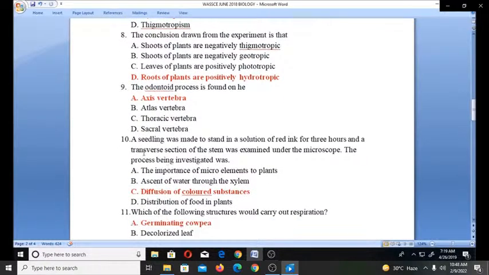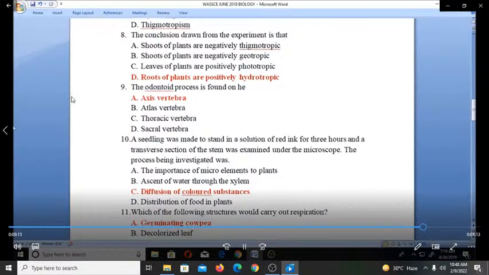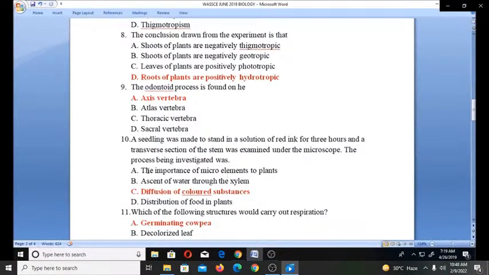Now, number 10, a seedling was made to stand in a solution of red ink for 3 hours, and a transverse section of the stem was examined under a microscope. The process being investigated was A, the importance of micro elements in plants, B, ascent of water through the xylem, C, diffusion of colored substances, D, distribution of food elements.